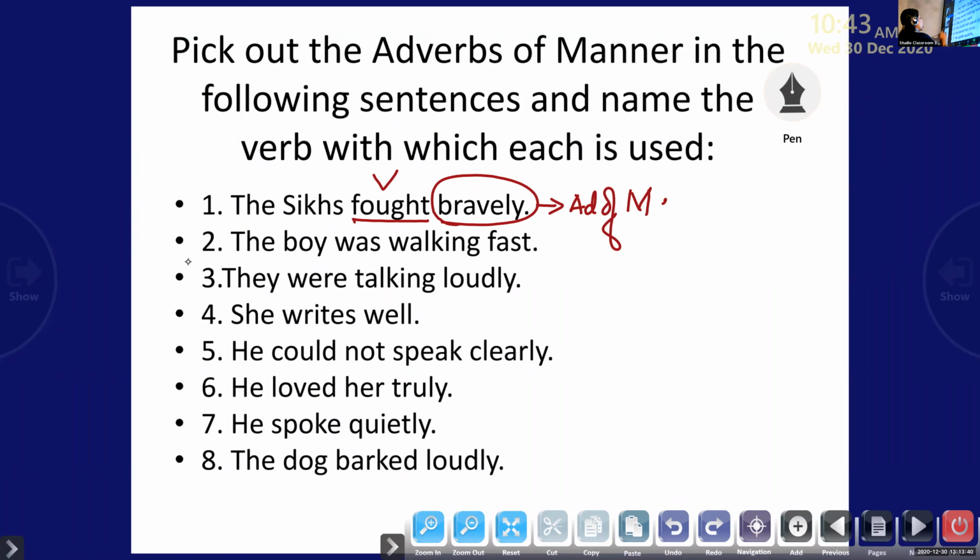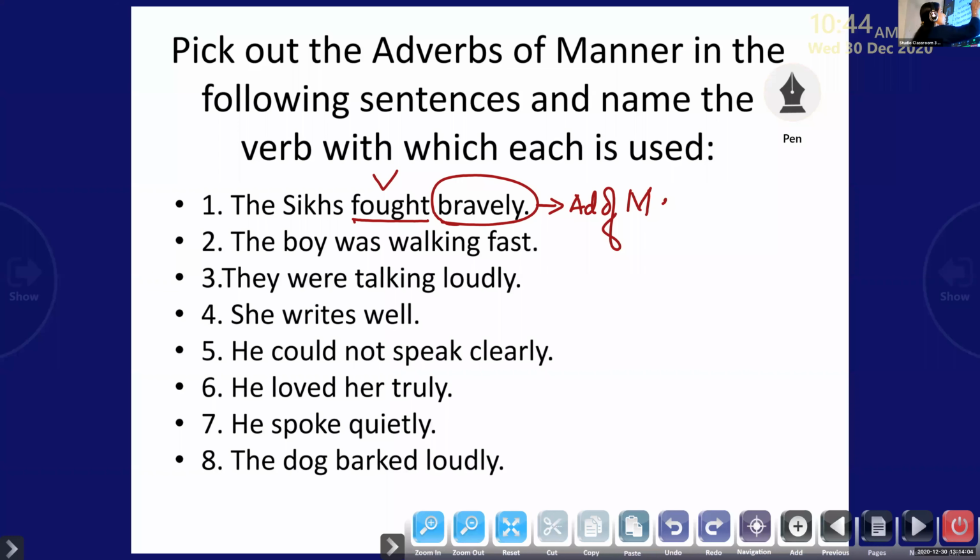Anaisia, come on, read the next question. The boy was walking fast. Okay, now pick out the adverb of manner there. Fast. Fast, very good. I told you hard, well, fast.